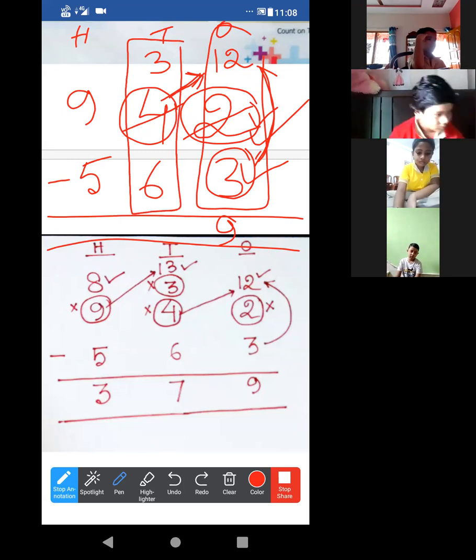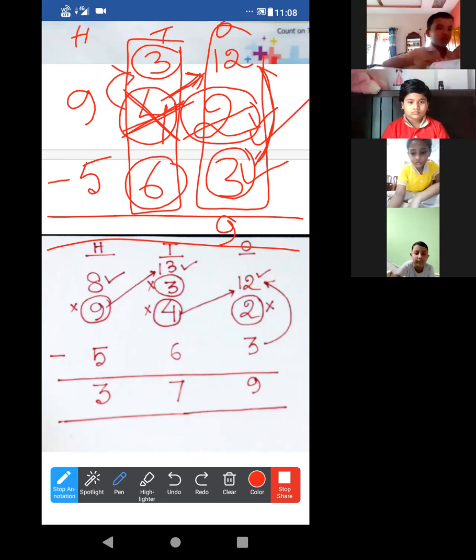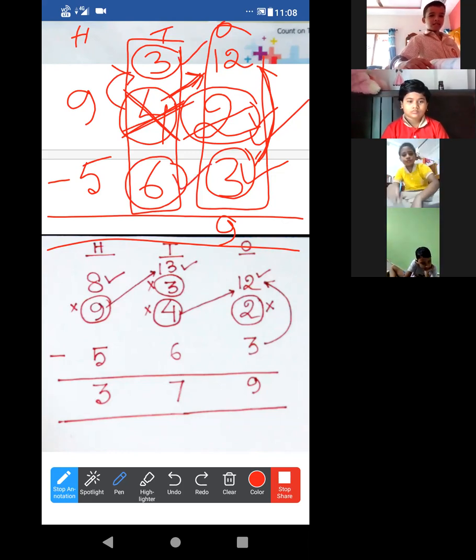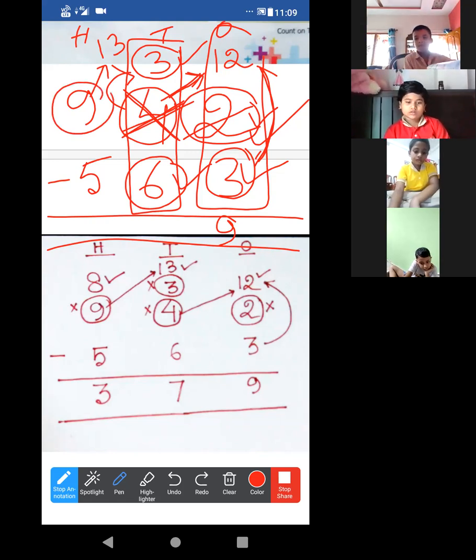Look at this. In the tens place, here it is 3 and it is 6. Right now we have already cut this 4, this 4 has already become 3. Again, look, 3 is the smaller number and 6 is greater. So again, we have to make this 3 a greater number. Yes or no? So it will become 13. So we will borrow 1 from this 9. Then this 9 will become 8.